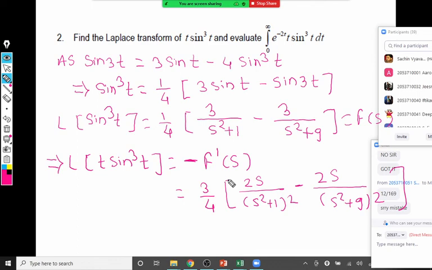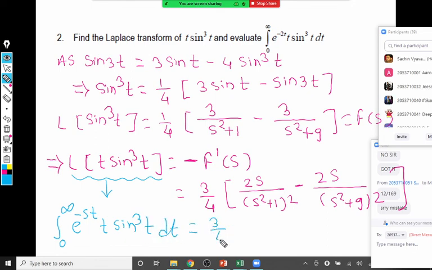Can anyone tell me what should be the next step now? What is the next step? By definition, we have to write the definition of this. So what is this? This is actually the integral from 0 to infinity of e raised to minus st, t sine cube t dt. This is by the definition of Laplace.